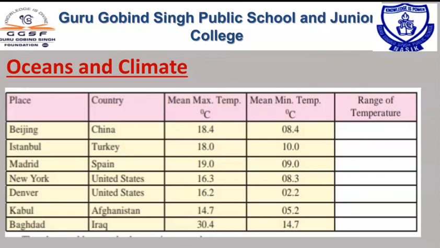So dear children, we understand that the oceans play an important role in the distribution of temperature all over the earth.